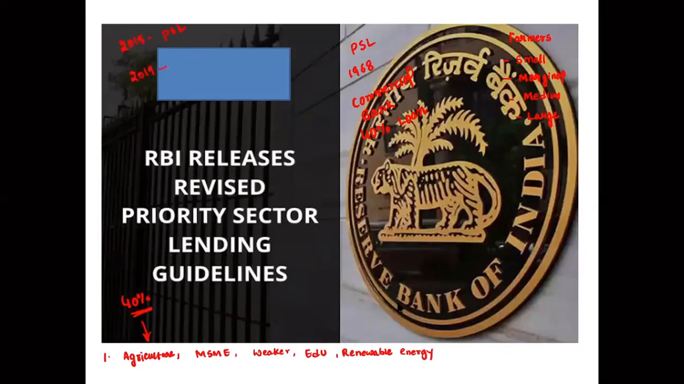In 2019 there was a committee called the UK Sinha Committee on MSME loan reforms. A few other committees have also suggested reforms in the PSL. So in September 2020, the RBI came up with guidelines to reform this. And what are the reforms?